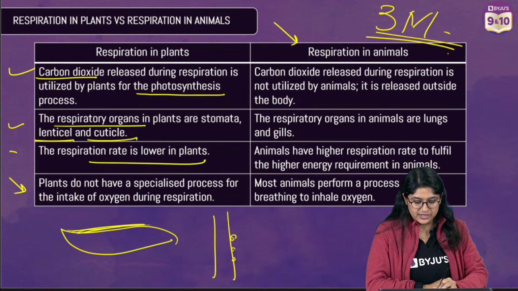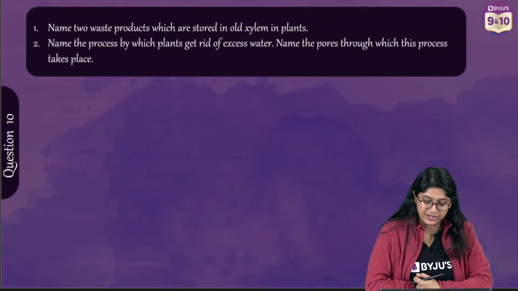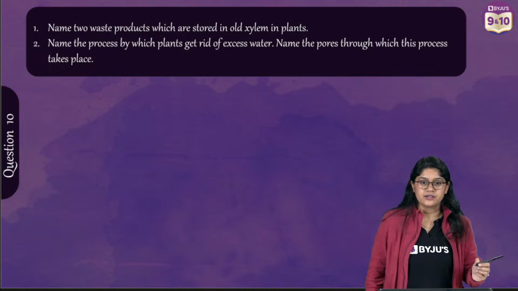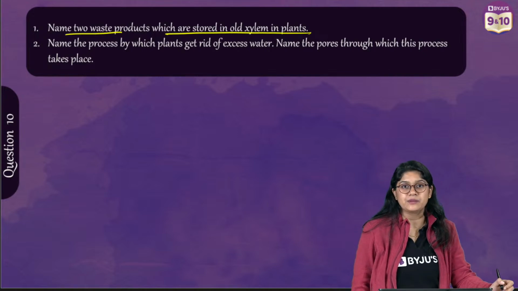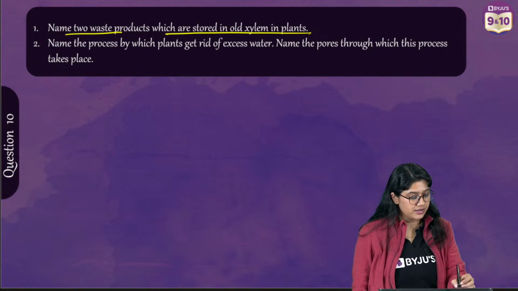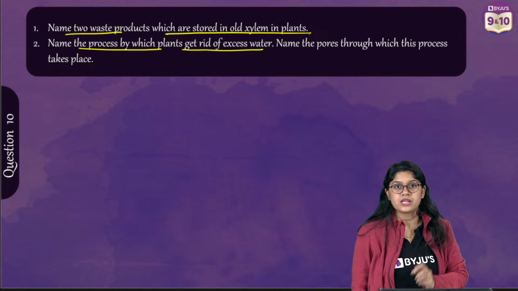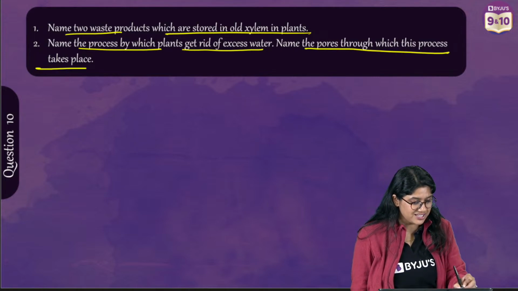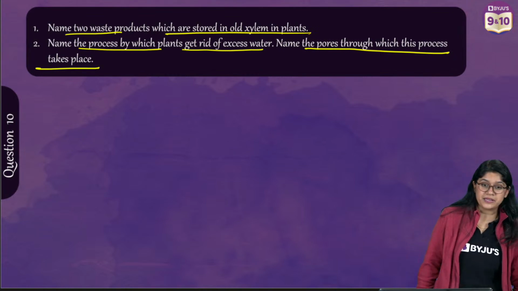Yes, okay. So everyone, this is how you can write the answer. Let's move ahead. Question number 10. After that, we have very few questions and then we have Menti. Name 2 waste products which are stored in the old xylem in plants. Easy peasy question, everyone. We have to name any 2 waste products which are excreted by the plants, and name the process by which the plant gets rid of the excess water. We have to name the pore through which this process takes place. Easy, right, everyone? Read the question carefully and tell me.